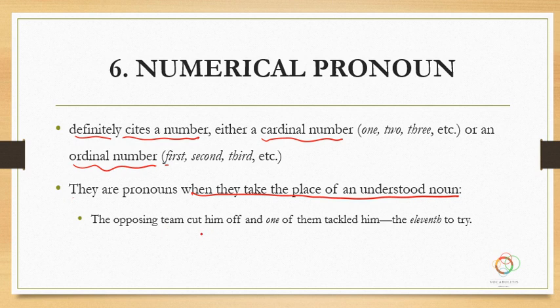The opposing team cut him off, and one of them tackled him. And this one means one person in the other team, right? And you can say 2 of them tackled him, 10 of them tackled him, whatever the case may be. That number itself acts as a pronoun because it's referring to certain things or certain objects.